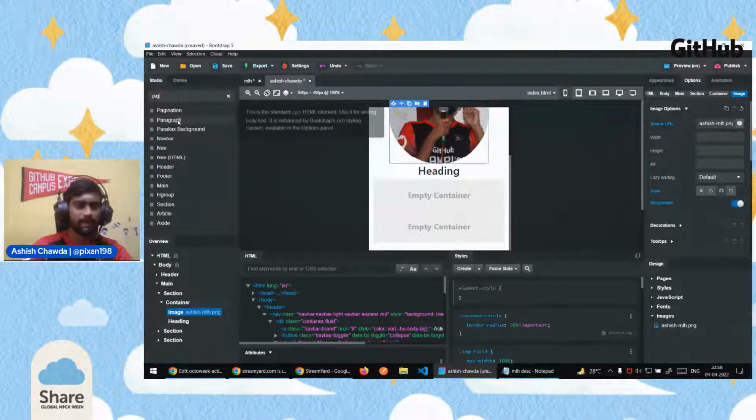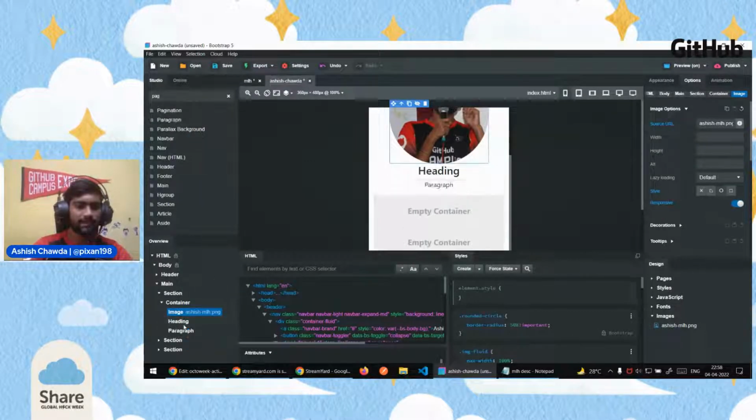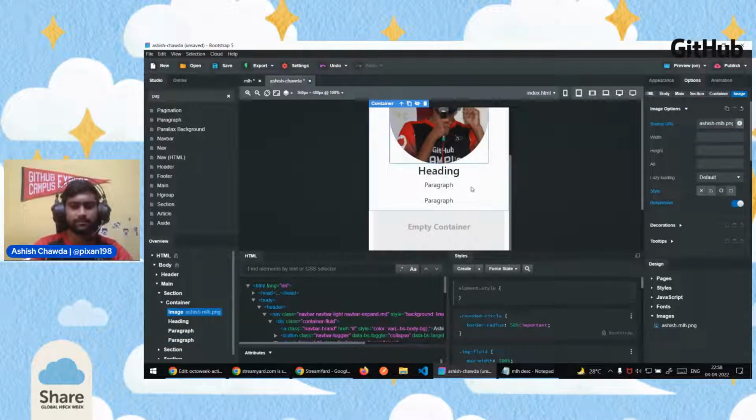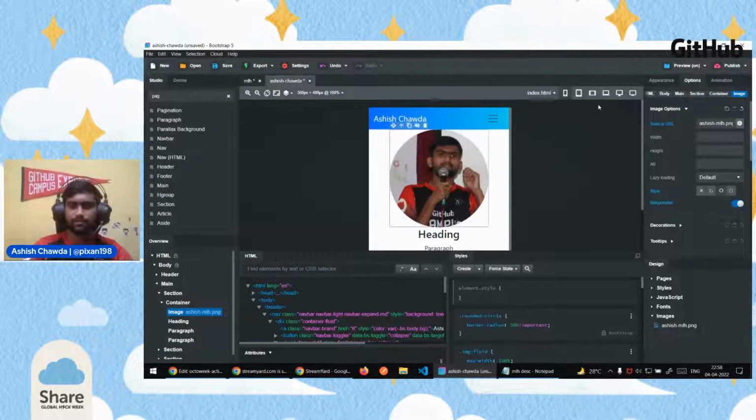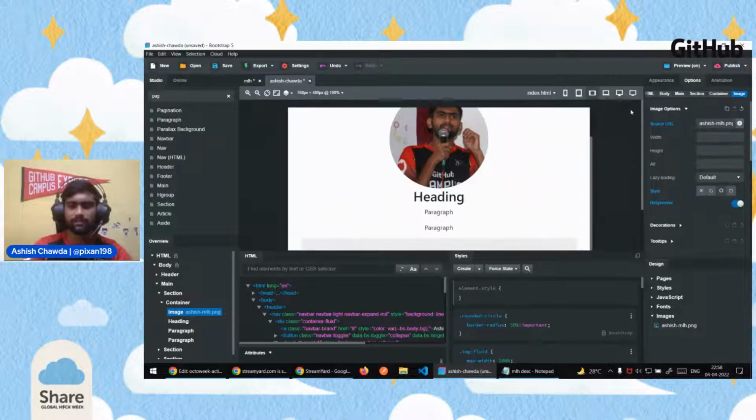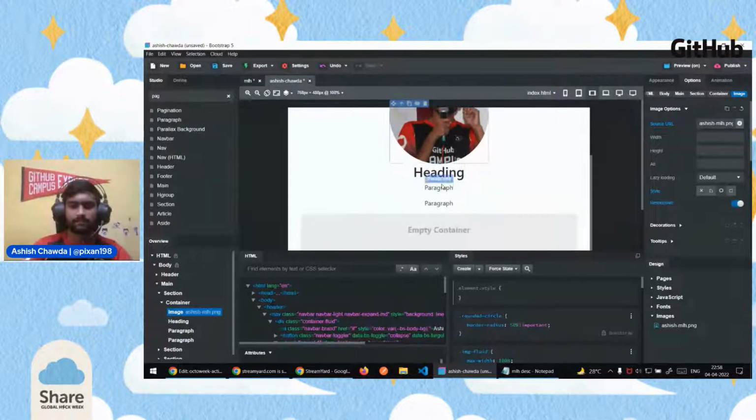We also want a paragraph for the subtitle. So I'll drop the paragraph just after the heading. It is showing right here. I want one more paragraph for the description, which we want to add. So I've added 3 paragraphs here. Let's again switch to the normal version so that it looks good on screen.